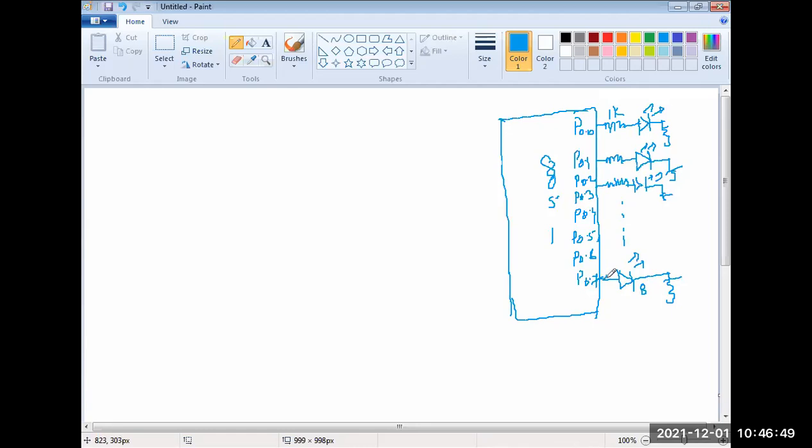Okay, pull-up is missing here. This is pull-up. So we are making the LED toggle, port 0 on off.